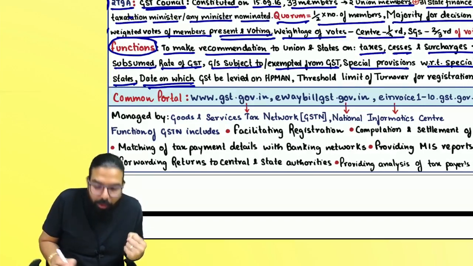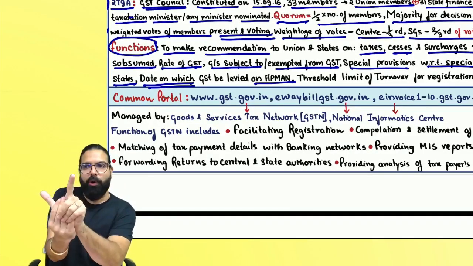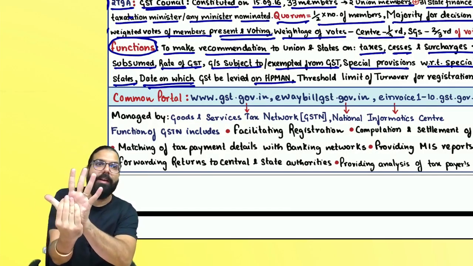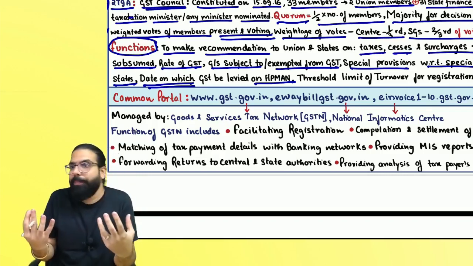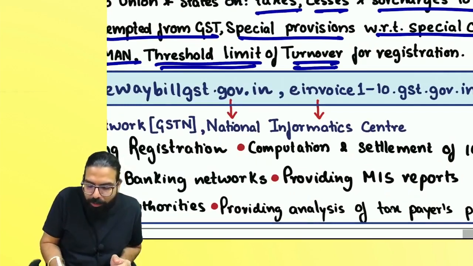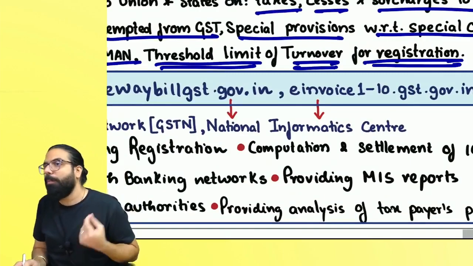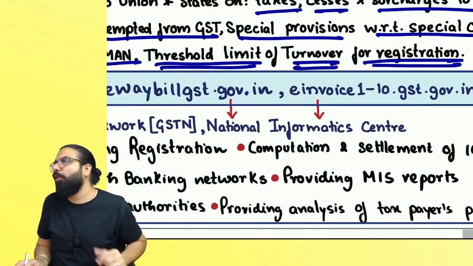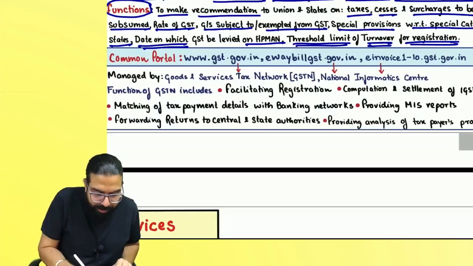The GST Council will also decide the date on which GST will be levied on HP man. What is HP man, everyone? High speed diesel, petroleum crude, motor spirit, aviation turbine fuel, and natural gas. The more you repeat, the more you will remember. The next one is the threshold limit of turnover for registration. For which state, how much turnover limit will be applicable for registration, that will also be decided by the GST Council. The last one is the common portal.